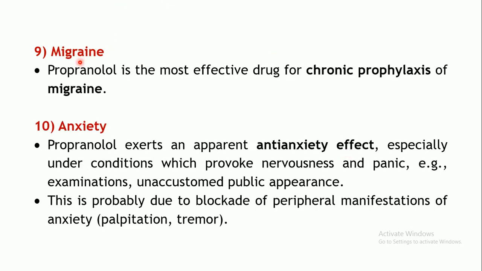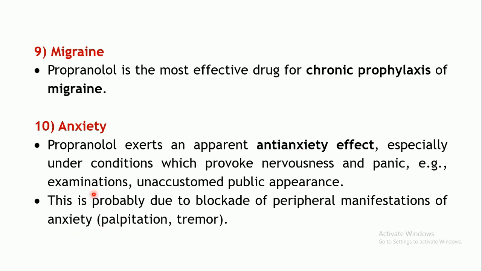The next use is migraine. Propranolol can be used as chronic prophylaxis of migraine. Then next use is anxiety. Propranolol also has an anti-anxiety property. Usually this drug benefits by controlling the peripheral symptoms of anxiety or the nervousness or the panic situation. Such situations may arise from, say, examinations.